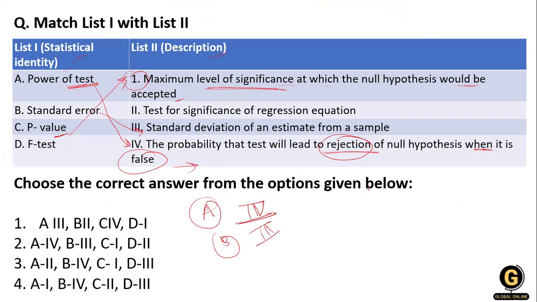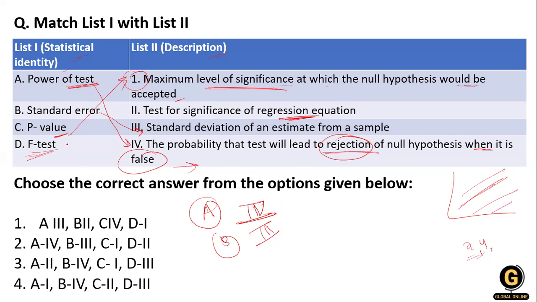F test is used in the regression equation: we calculate the regression equation, plot the values of x and y, and draw the regression line.